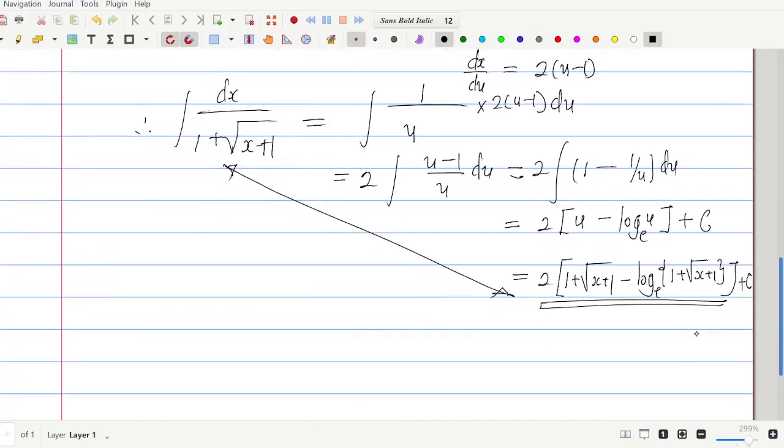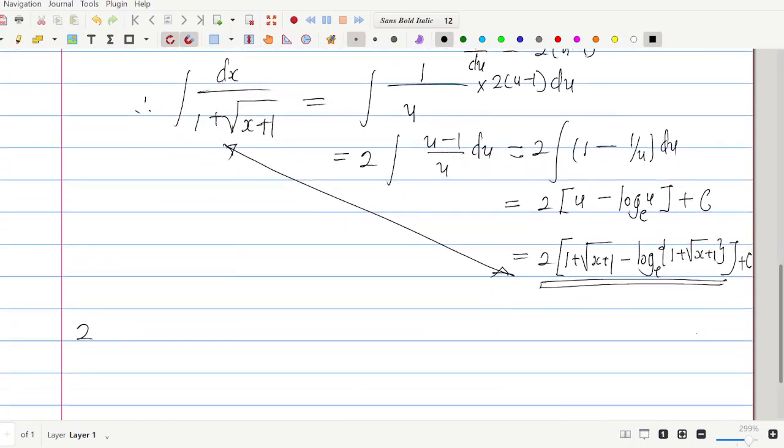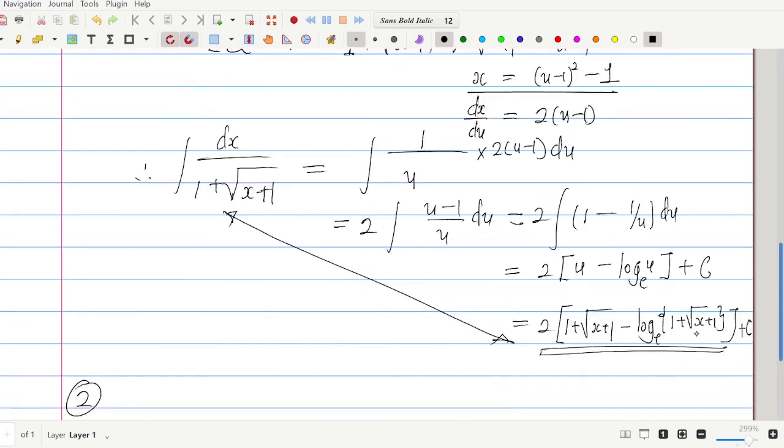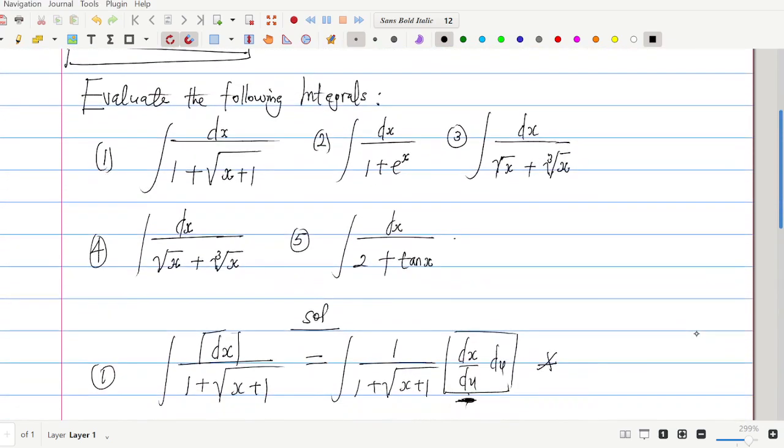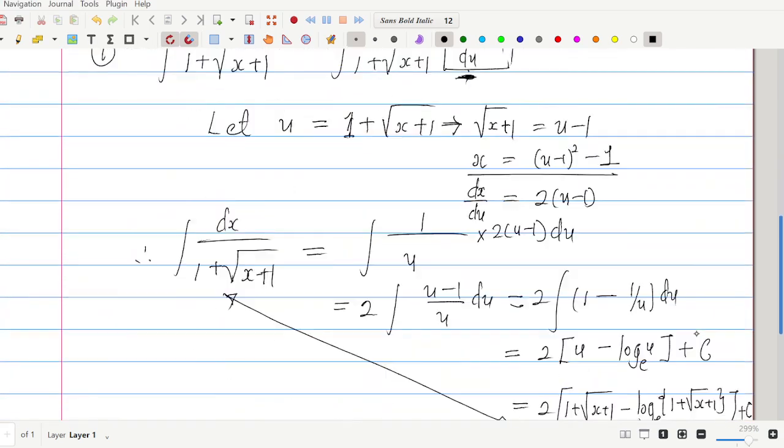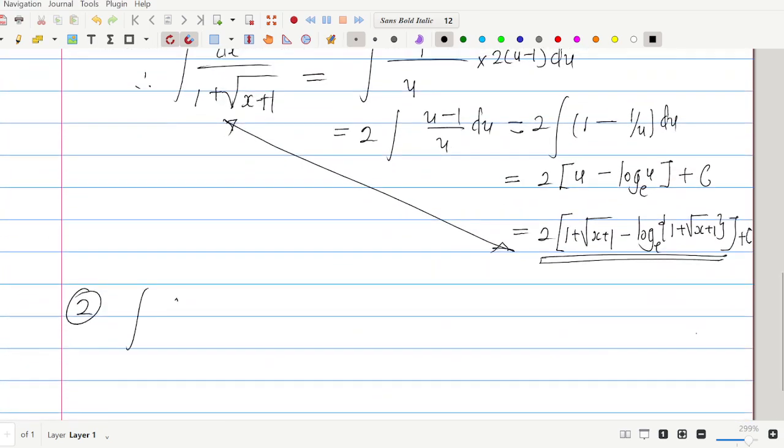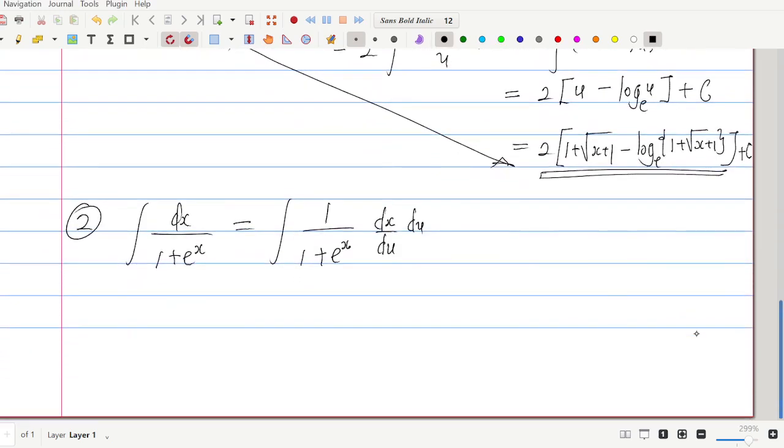So over to the next, number 2. In number 2, we are to evaluate the integral of 1 over 1 plus exponential x. So let's go there. Integral of 1 over 1 plus exponential x, and this can be written as 1 over 1 plus exponential x. Then we can recast it as dx by du, all right. Now pay attention carefully. This dx du suggests that there is a relationship between x and u, all right, and we are the one to choose the relationship.